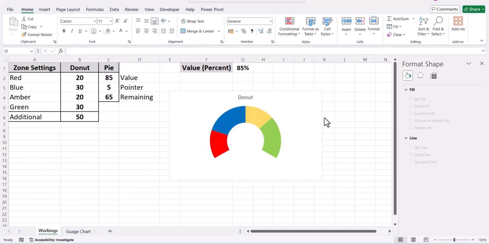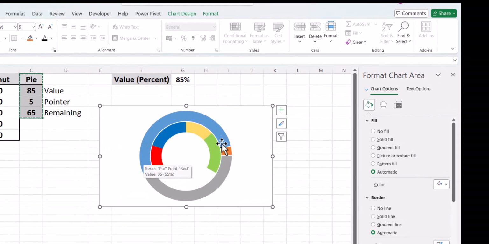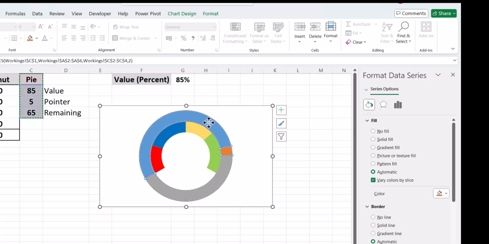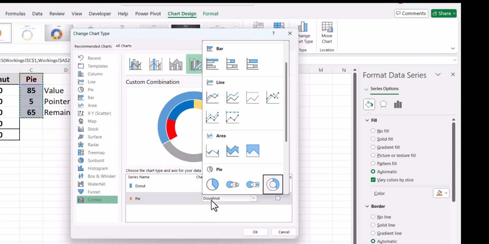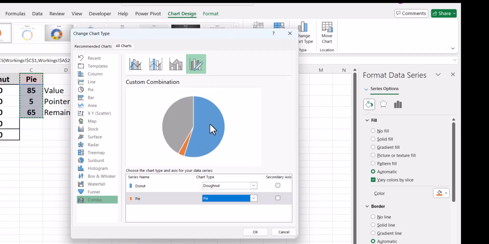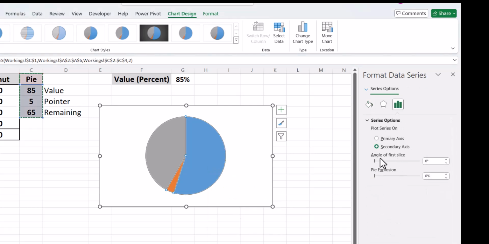Next is to create the pointer for the gauge chart. So we select this, copy it and paste it onto our chart. So if you see, we have another donut chart on the gauge chart. Select your chart, go to chart design and change chart type. And this donut series, you convert it to a pie. So we have converted the series to a pie chart and we have put it on the secondary axis. Next, select your chart and do format series. The angle of the first slice, change it to 240.